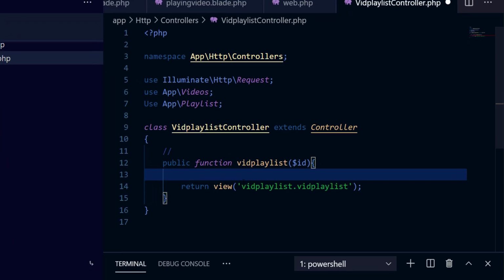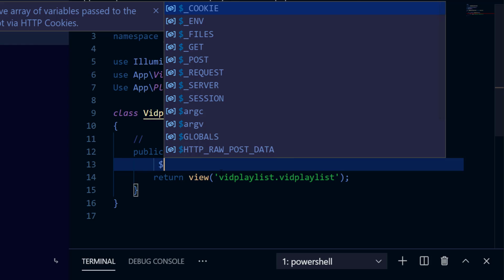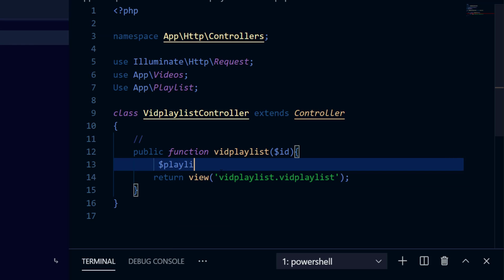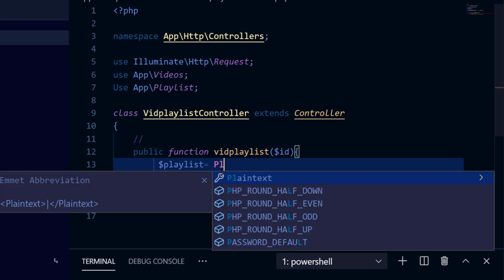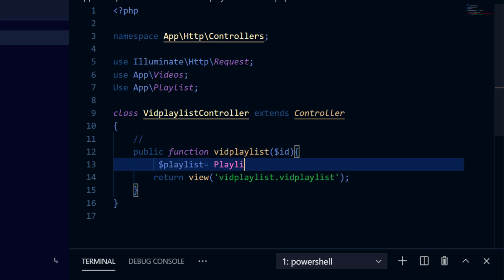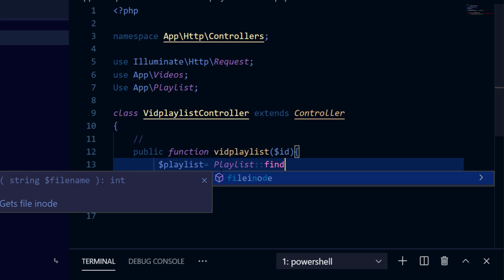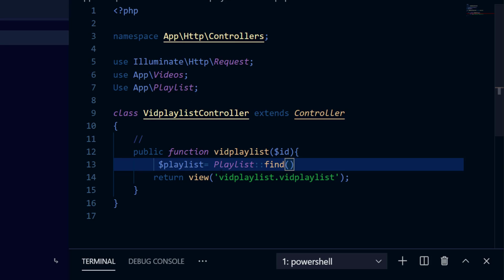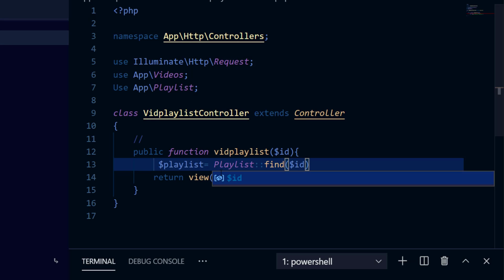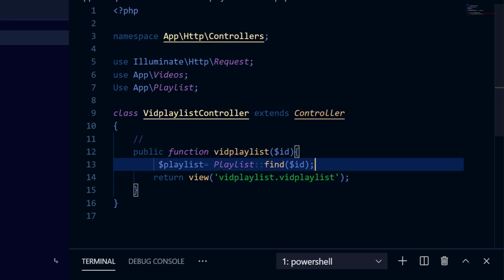How? So we're going to say $playlist. $playlist is equal to Playlist, the model that we're trying to tap into, and then find. Some people do findOrFail, so find $id and then terminate.